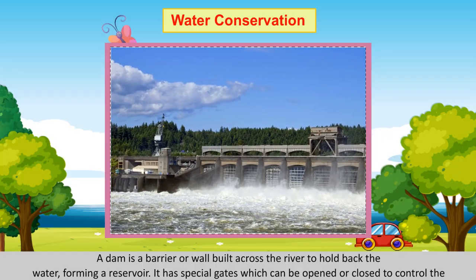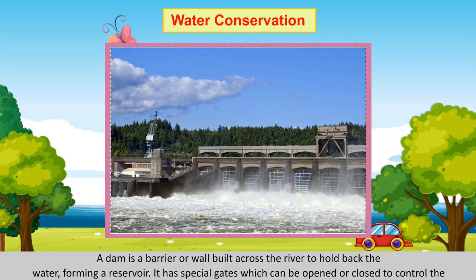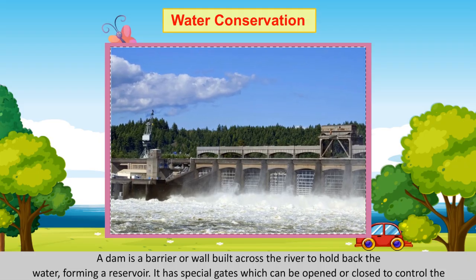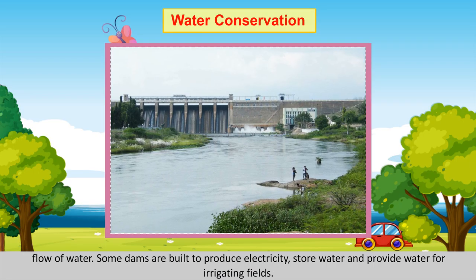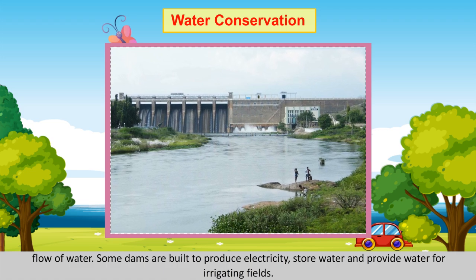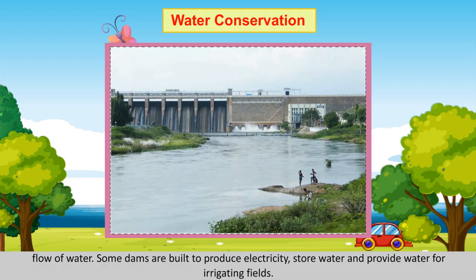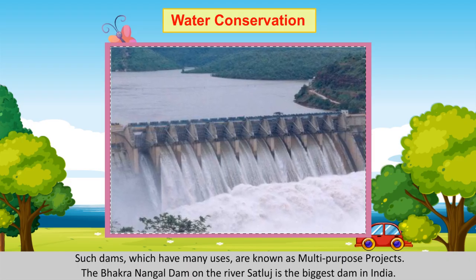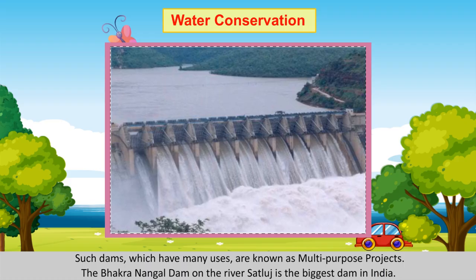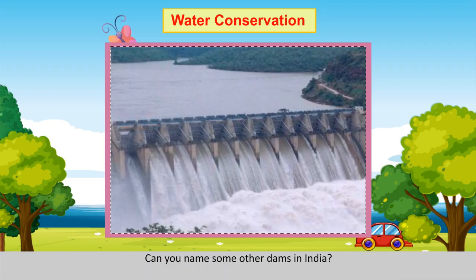A dam is a barrier or wall built across the river to hold back the water, forming a reservoir. It has special gates which can be opened or closed to control the flow of water. Some dams are built to produce electricity, store water and provide water for irrigating fields. Such dams, which have many uses, are known as multi-purpose projects. The Bhakra Nangal Dam on the river Satluj is the biggest dam in India. Can you name some other dams in India?